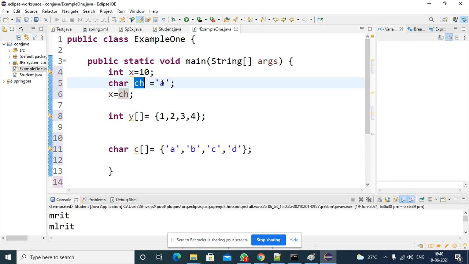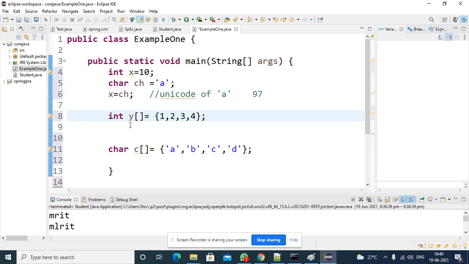For this character, it gets the ASCII number and assigns it to the integer. So in this case, what will happen? It will pick the ASCII code, or Unicode, of the character a, and assign it to the x variable. So the value 97 will be assigned.